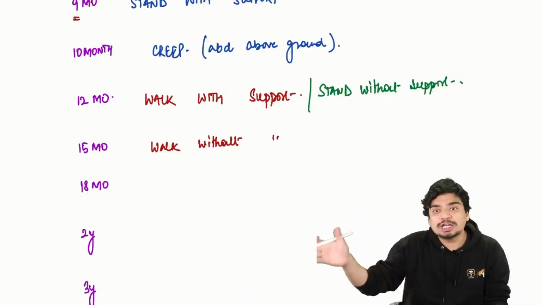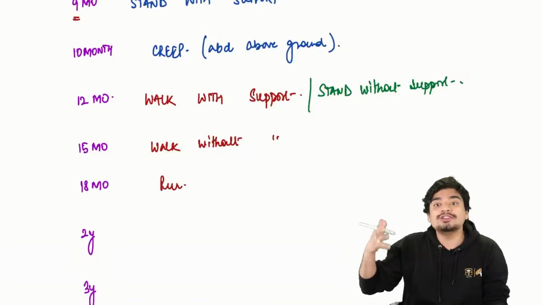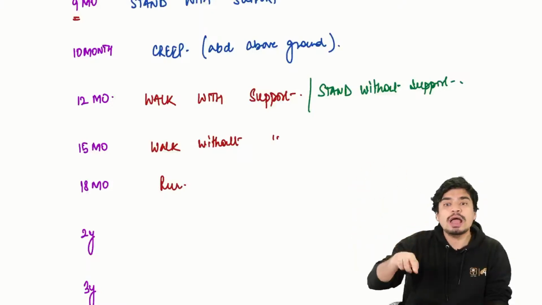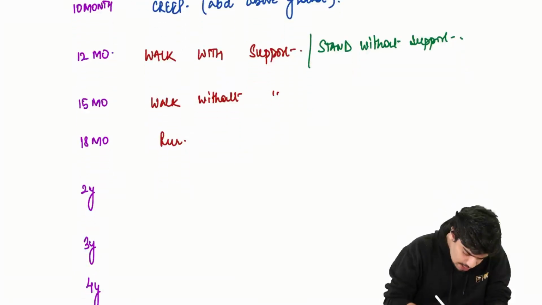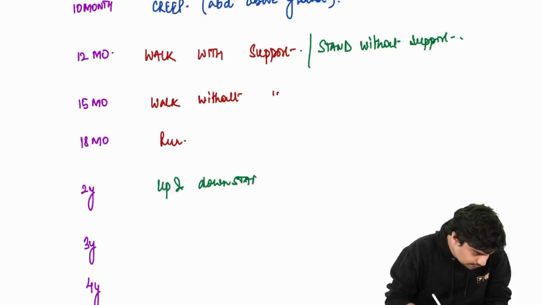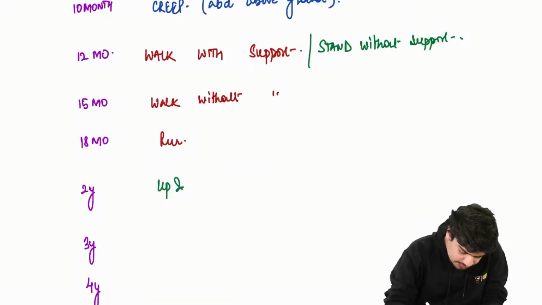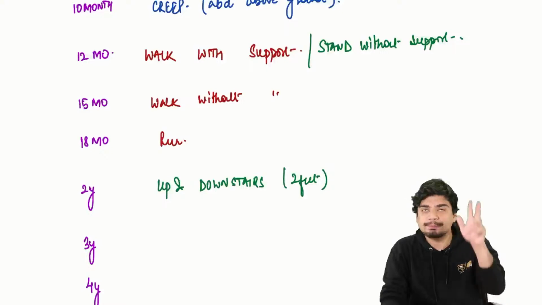मैं दौड़ना चाहता हूँ. 18 months, child is able to run. मैं उड़ना चाहता हूँ. At 2 years, obviously child won't fly, but at 2 years, child will be able to go up and down stairs. But he's using both the feet when he's going up and down stairs.